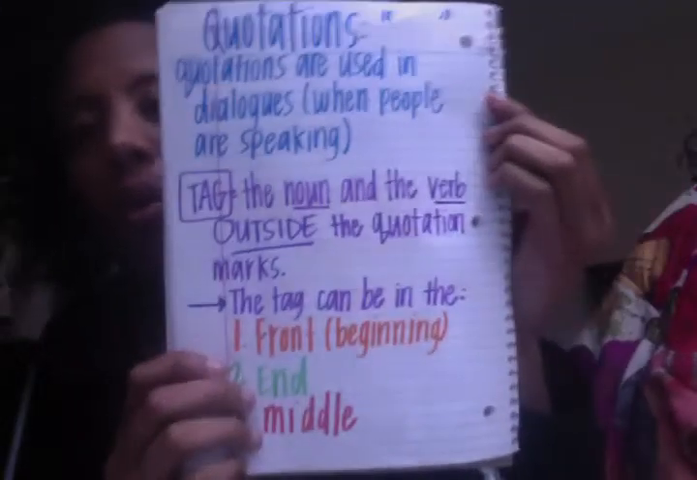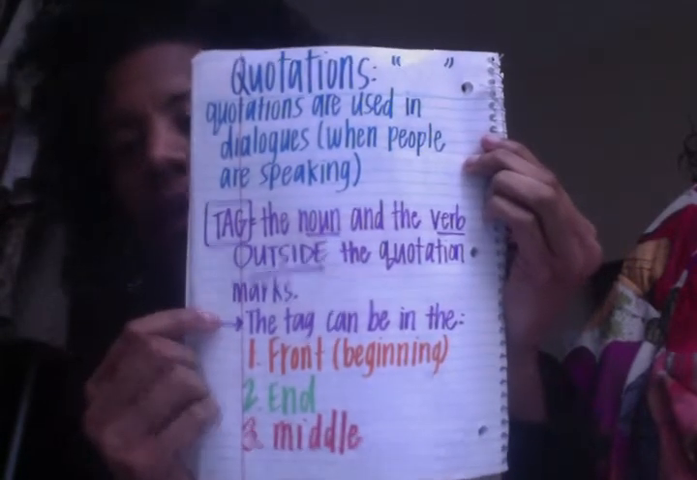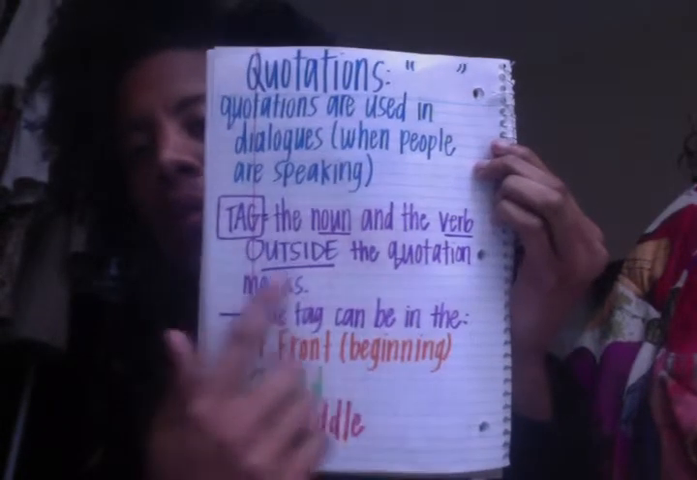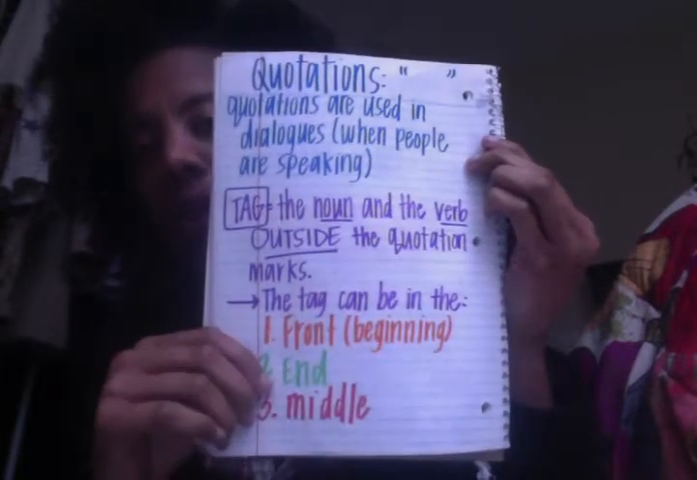They know something. Or a lot of times in our fictional stories, when two characters are talking back and forth to each other, you see a bunch of quotation marks. So you can see where one character started talking and where they stopped and where the next character began to talk. With quotations, we have a tag, which is the noun and the verb, and the tag always goes outside of the quotation marks. No questions asked.